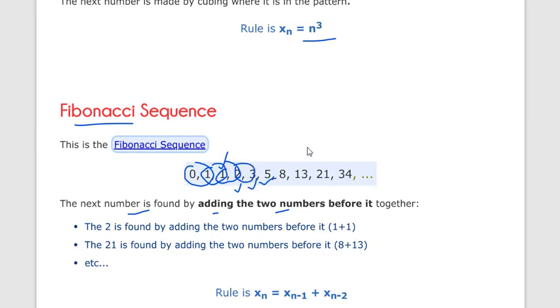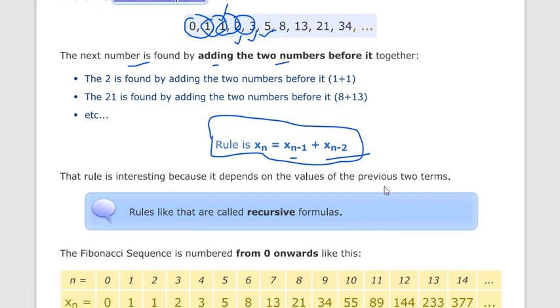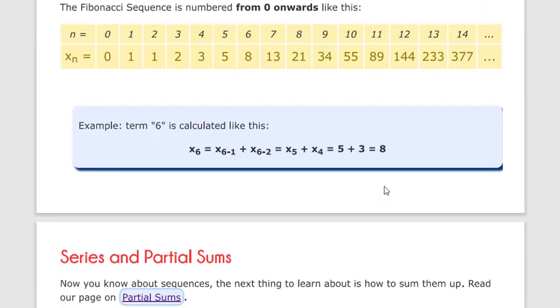So this is called the Fibonacci sequence. It was founded by the scientist named Fibonacci, so this sequence is called the Fibonacci sequence. Its rule is simple: Xn is equal to the previous two terms, meaning the n minus 1 term plus the n minus 2 term.